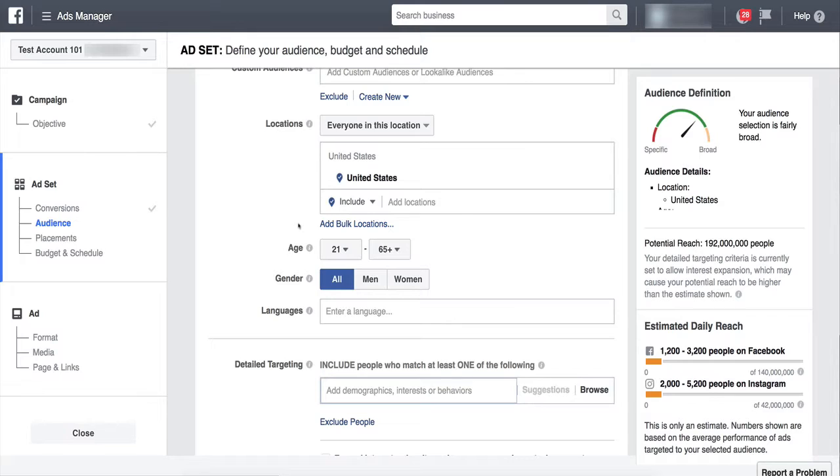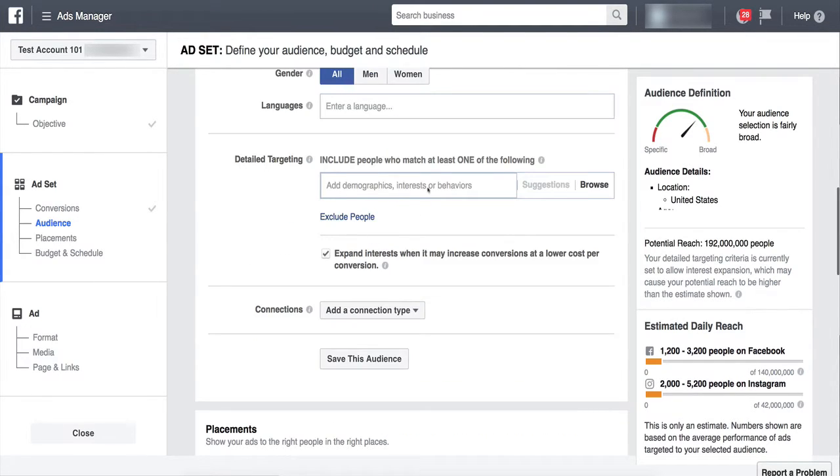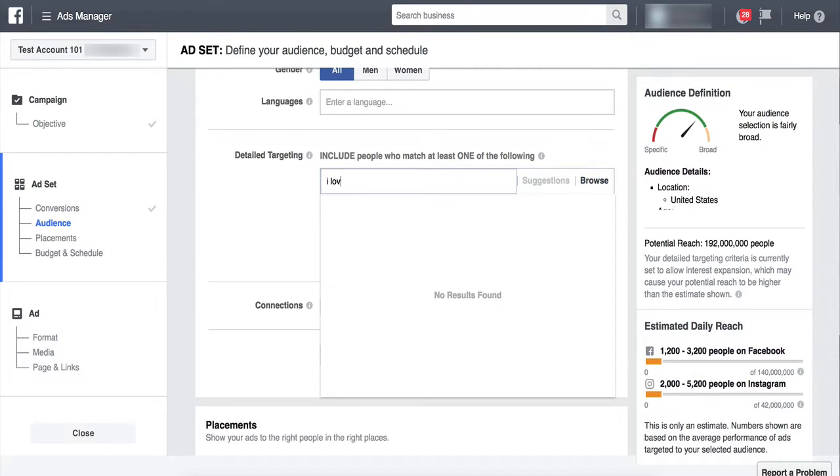But if it's an alcohol related product, do 21 plus year olds in the US and comply with whatever legal age regulations in other countries possible, okay? And for this, you've got men and women, choose these accordingly. And then your detailed targeting, we might come down here and type in, I love wine, okay?